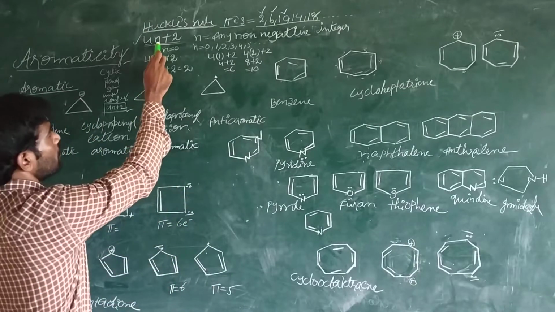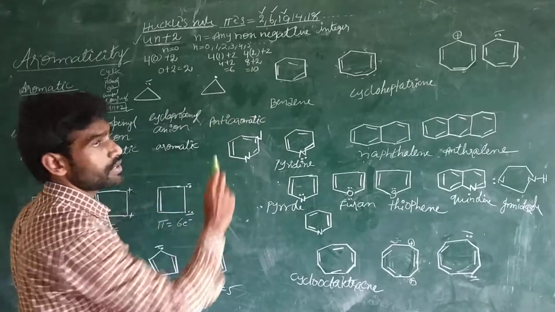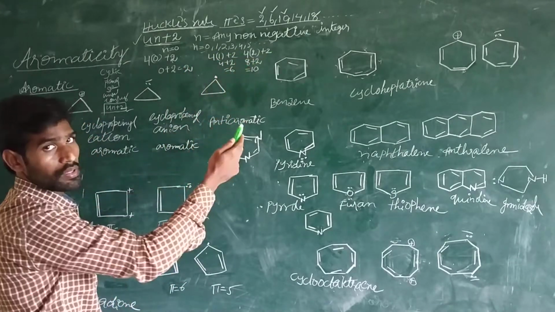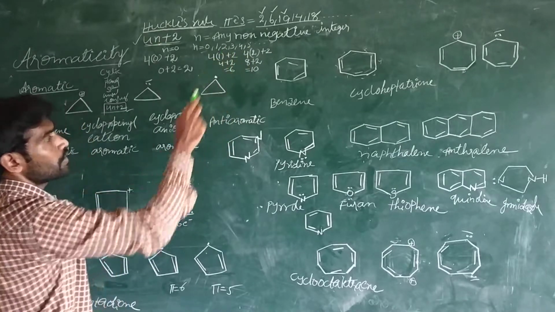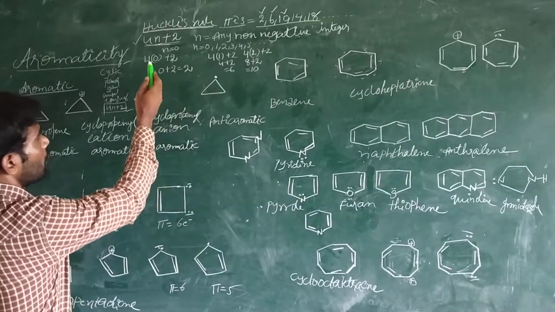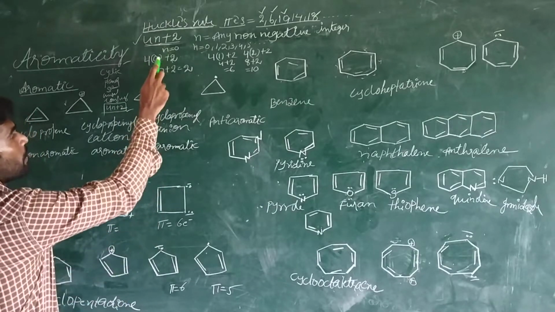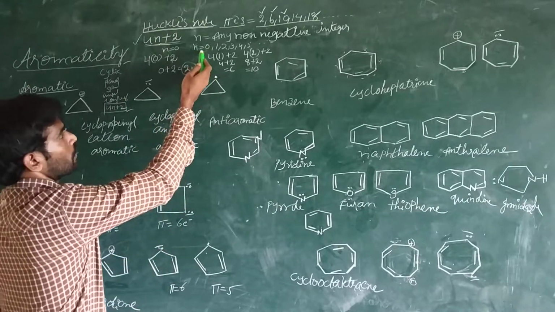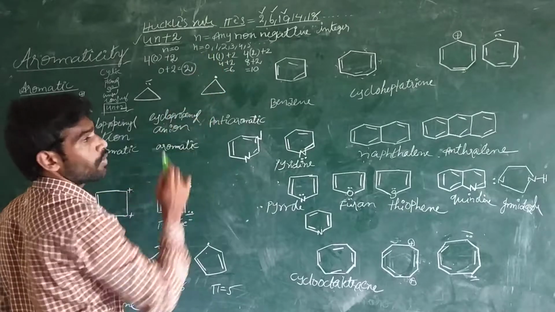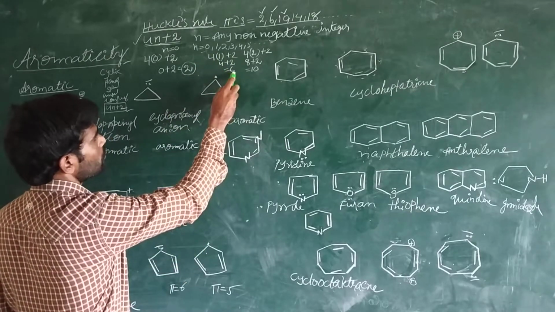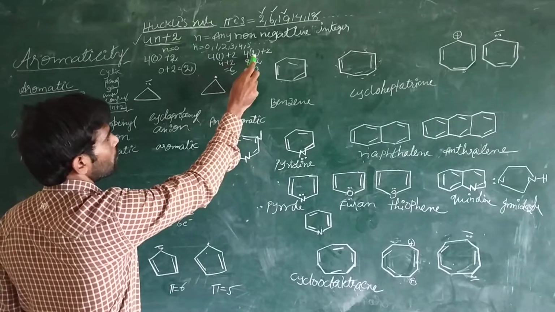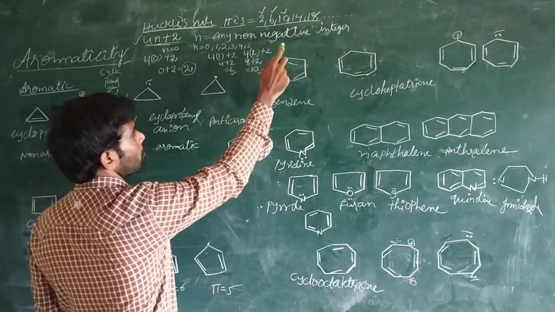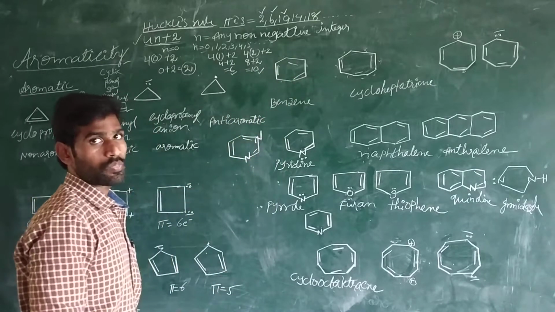Here, n is any non-negative integer. That means we can put n equal to 0, 1, 2, 3, 4, 5, any integer. For example, if n is equal to 0, the number of pi electrons is 2. If n is equal to 1, the number of pi electrons is 6. If n is equal to 2, the number of pi electrons is 10. If n is equal to 3, the number of pi electrons is 14.